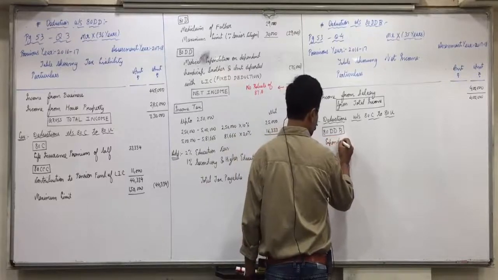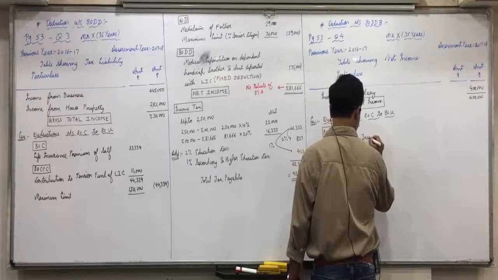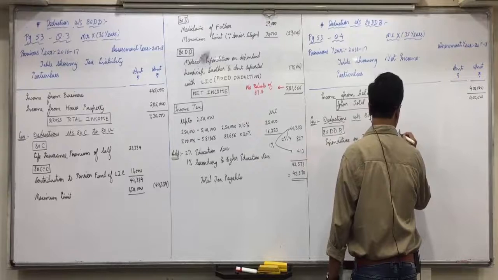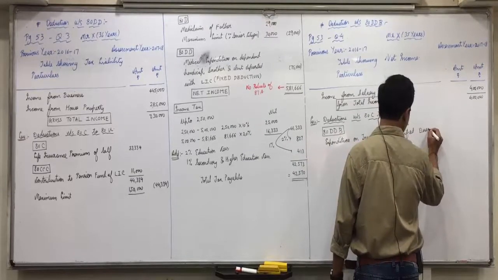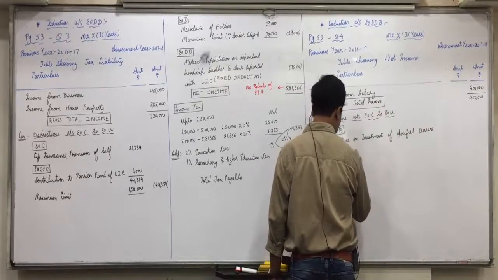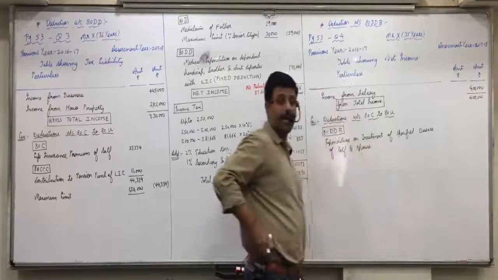Expenditure on treatment of specified disease of self and spouse. Both are suffering from specified disease.